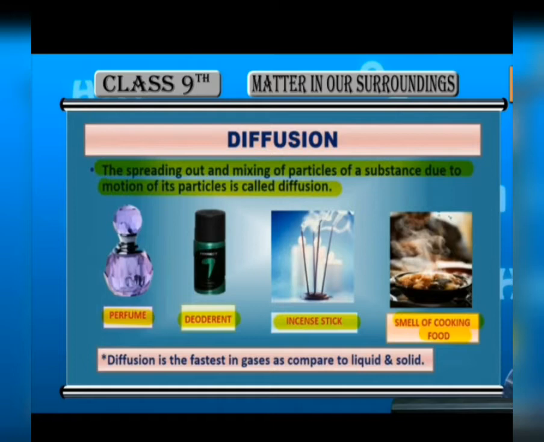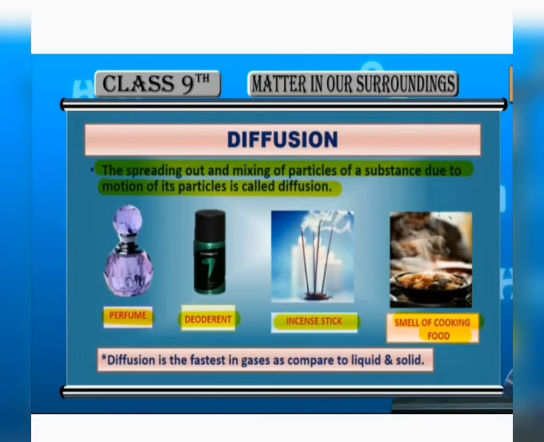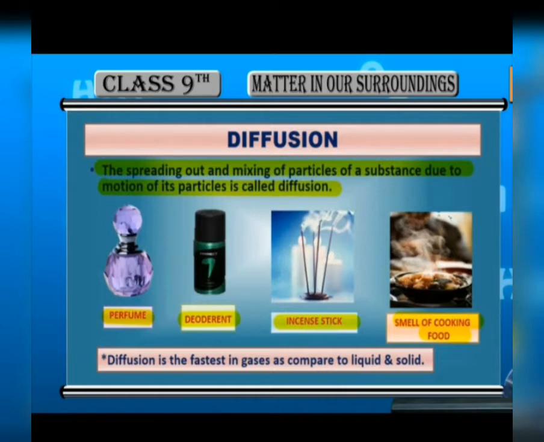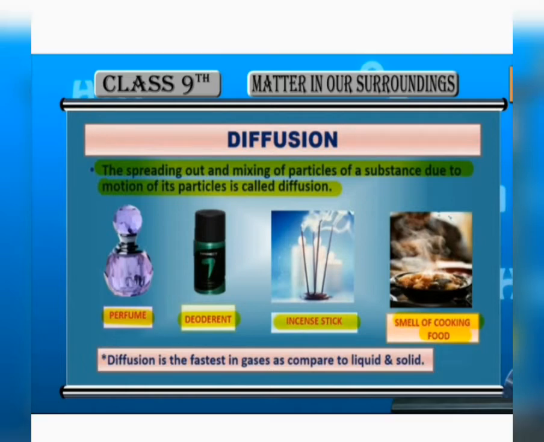Why? And if we want to smell cold food, we have to go close to it. Why? When food is cooked, some of the substances in the food release gases that have the smell of food in them. The particles of these gases move very quickly and mix up with the air by diffusion. When that air containing the gases reaches our nose, we get the smell of food being cooked in the kitchen, even without entering the kitchen. So the smell of food being cooked reaches us even from a considerable distance by the process of diffusion.